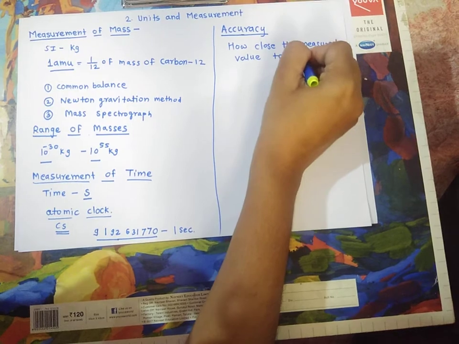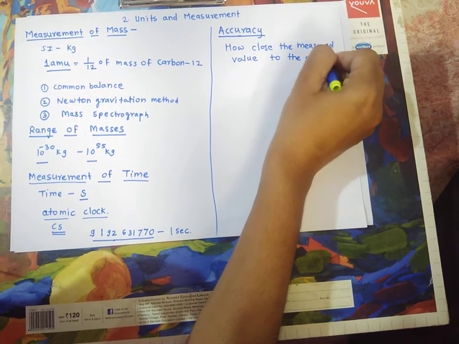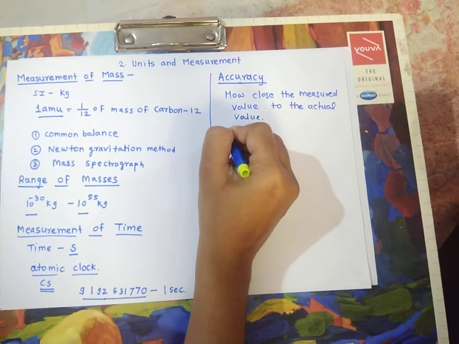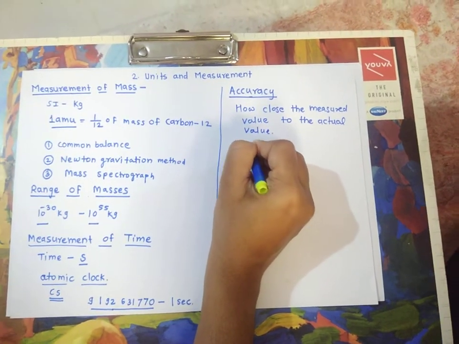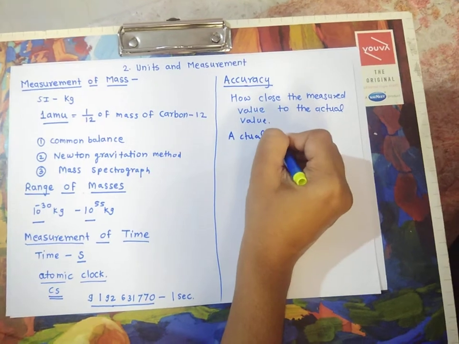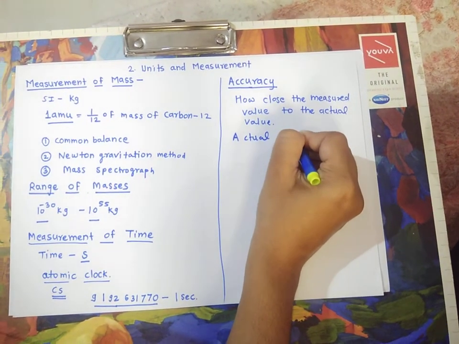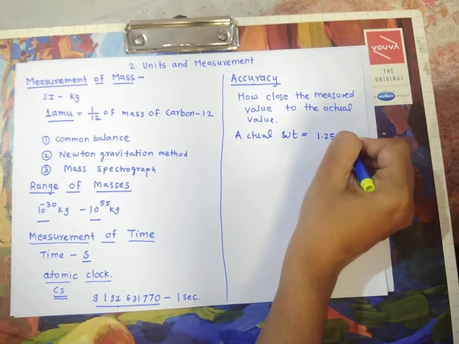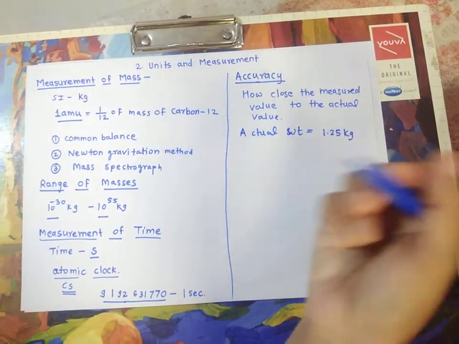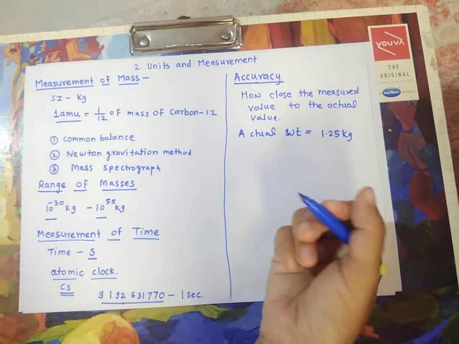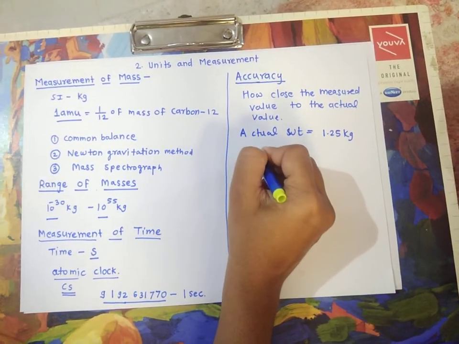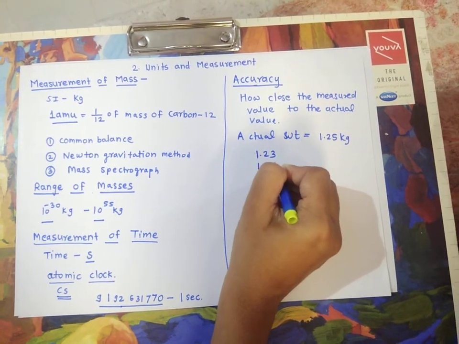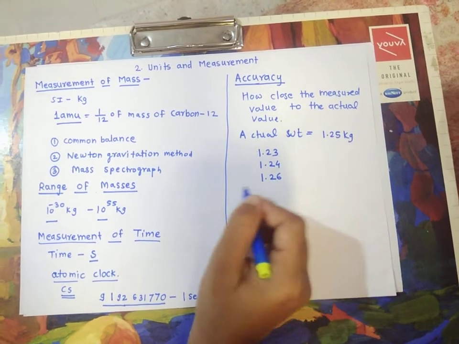For example, suppose the actual weight of a substance is 1.25 kg, and we have measured it with the help of another instrument, and its observations came like 1.23, 1.24, 1.26.